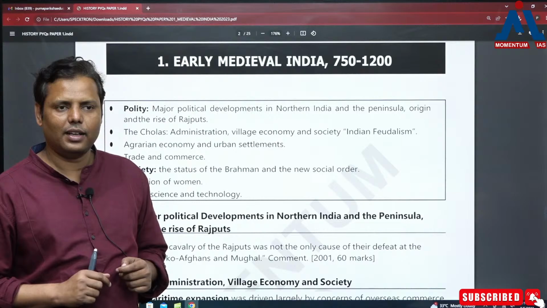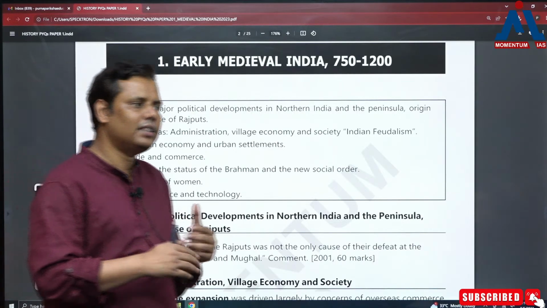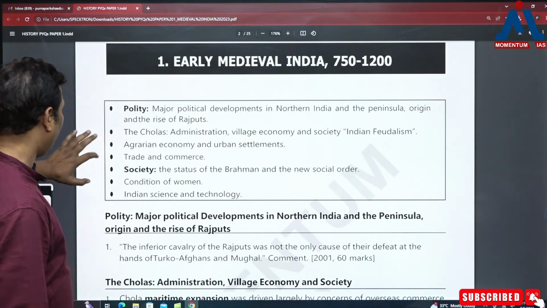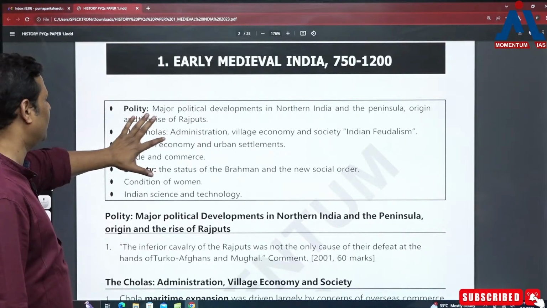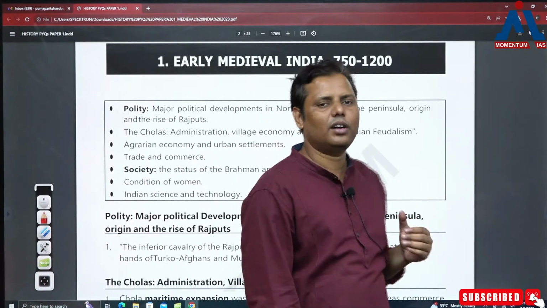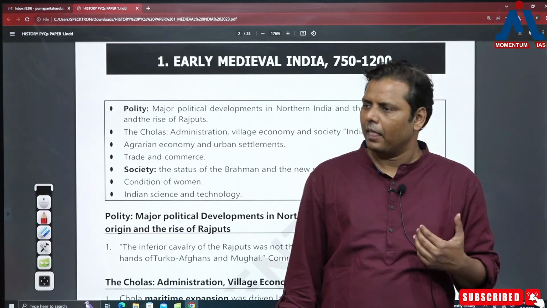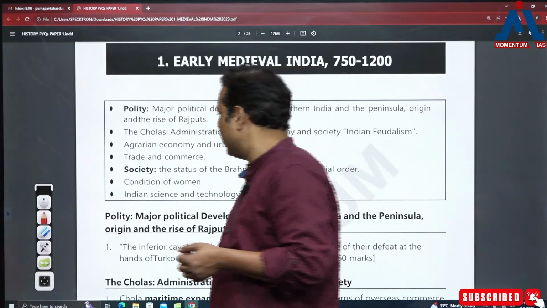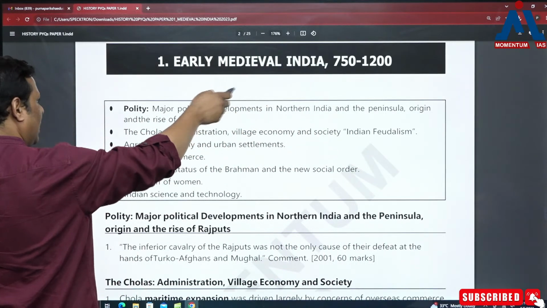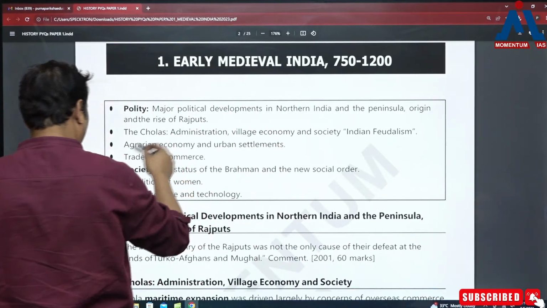जैसे Cholas को लोग कहाँ रखते हैं, medieval में रखते हैं, ठीक है. और इस तरीके से वो लोग changes करते हैं. तो देखिए ये जो है early medieval India, so they have categorically written here the Cholas' administration. So this is a kind of broader division that they have created in order to get a kind of simplified thing for themselves only and for you also. So that's how the syllabus was divided. So now for you the syllabus of early medieval India is starting from here.